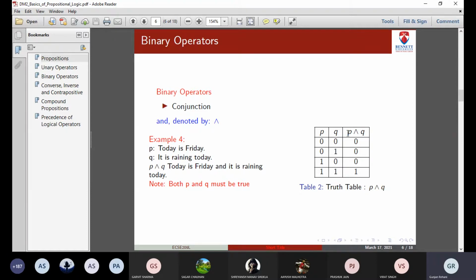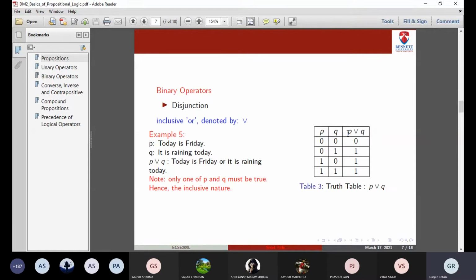Now when P is 0 and Q is 0, P and Q will be 0. For P and Q to be 1, both P and Q must be true, right? Only then P and Q will be 1. So in the last case, the 4th row, P is 1, Q is 1, P and Q is 1. In other cases, it is 0. You should know the operator, its symbol, plus the truth table for it. Is the conjunction operator clear to all? Yes, ma'am.